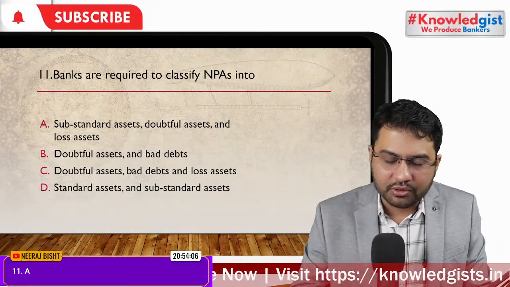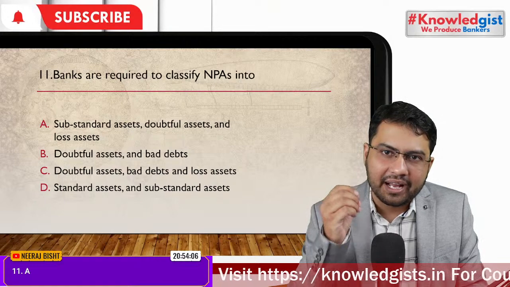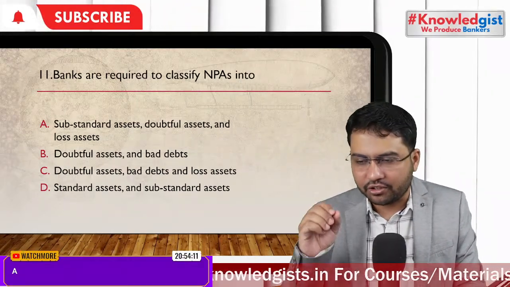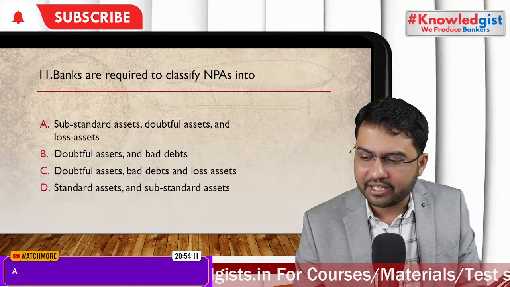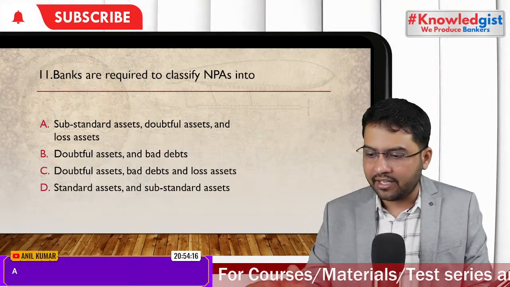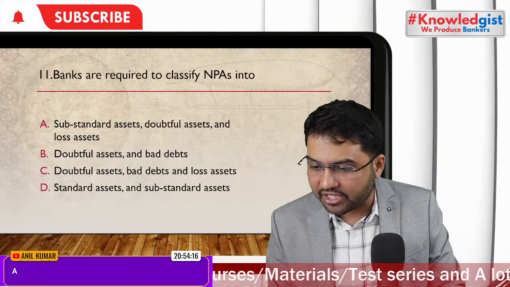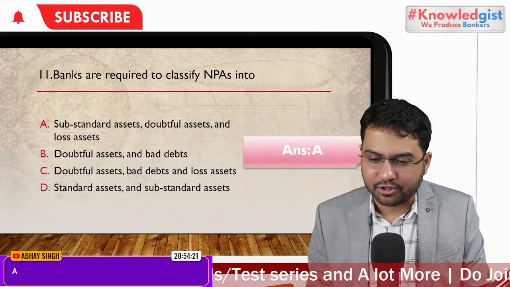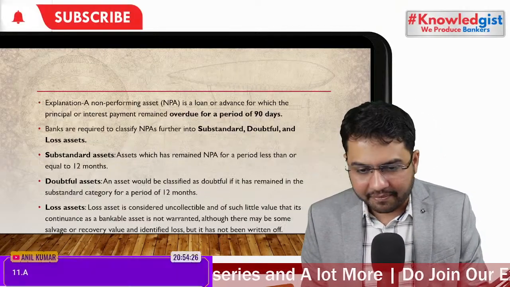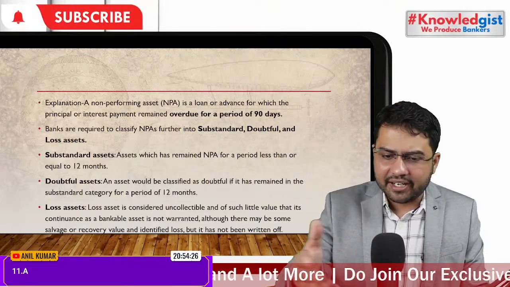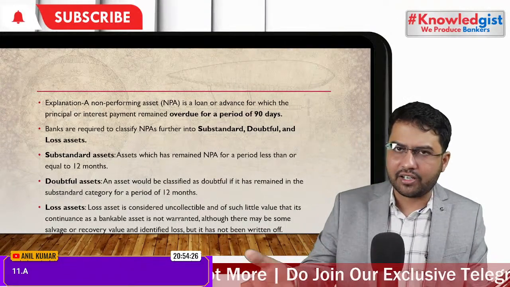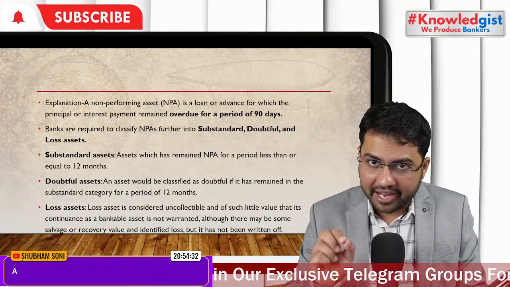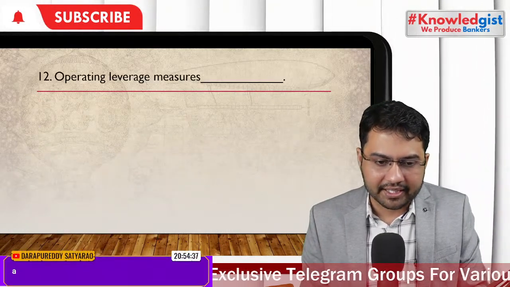Just go through it. These are lengthy questions, but I must tell you that these are silly questions. If you are thorough with the concept, you will answer it without hesitation, like Manju has done, like Anil has done, like Neeraj Bist has done. Kudos to all my students who answered A. Very good. When an asset becomes substandard, doubtful, and loss, it's very much required for you to know that. Today I have very little time, so I will not be covering that.